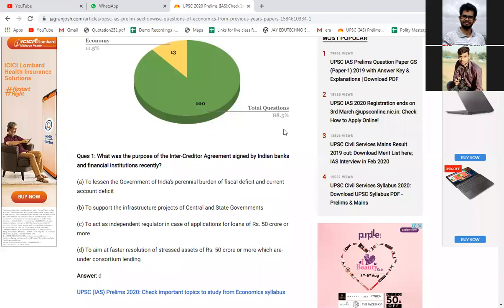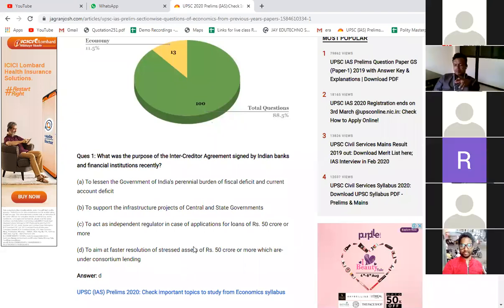Okay. So is it clear how to find the answer to this question? Any doubts about it, Manish? Yes, sir, clear. Sir, can any questions be asked about consortium lending? You need to know the meaning of consortium lending. That's it. It's a very simple thing. Consortium: they pool together and they give. So here, Indian banks are giving loans and financial institutions are also giving the loan, and that is why they have signed this agreement.